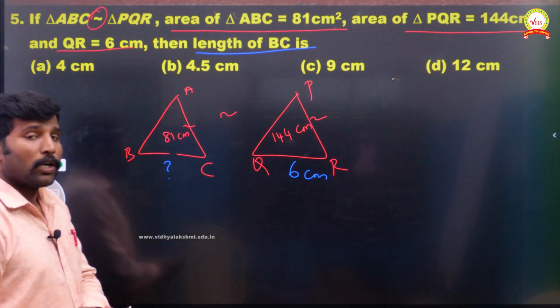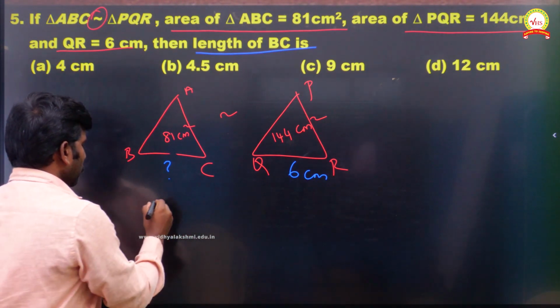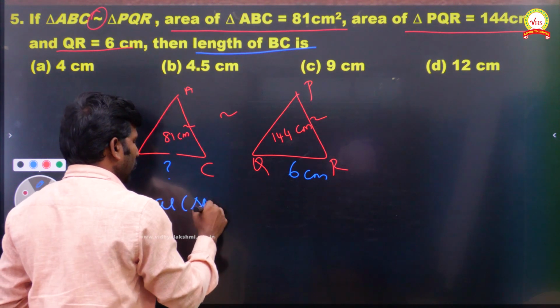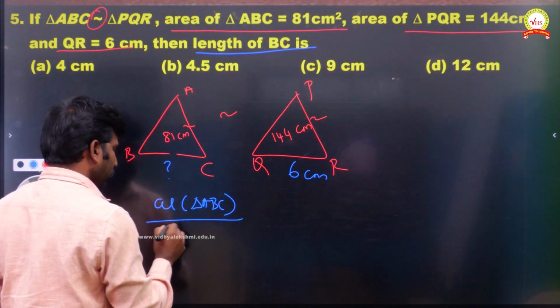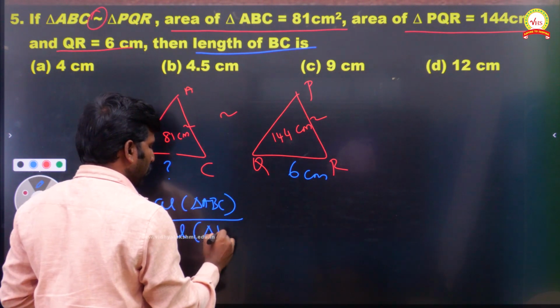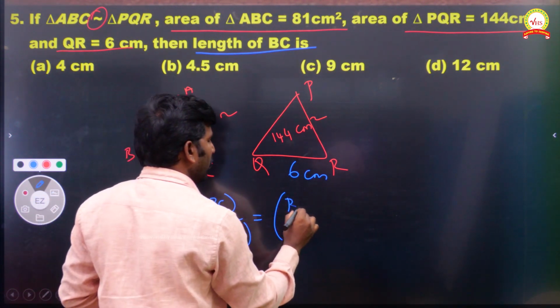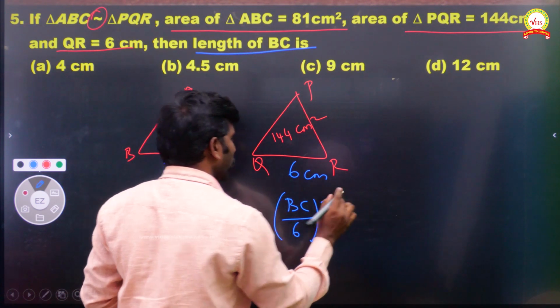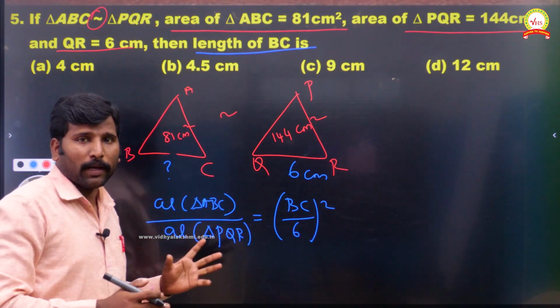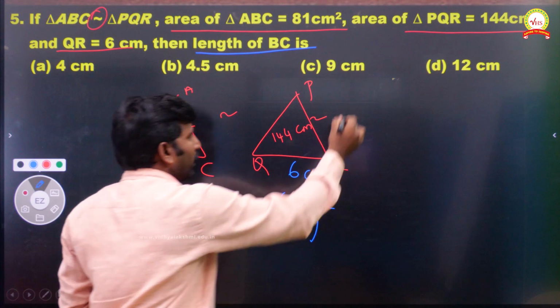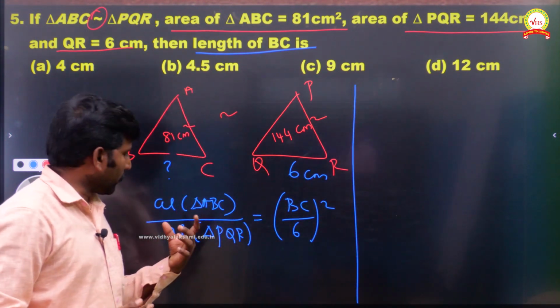They asked that. So we know very well, the area of triangle ABC divided by the area of triangle PQR is equal to the square of the corresponding sides. So BC divided by 6 the whole square. Like that, we know the formula. So based on this only, I am going to find the value, what is BC.